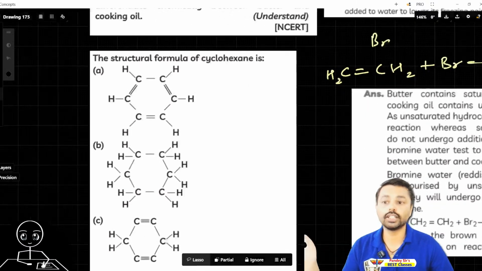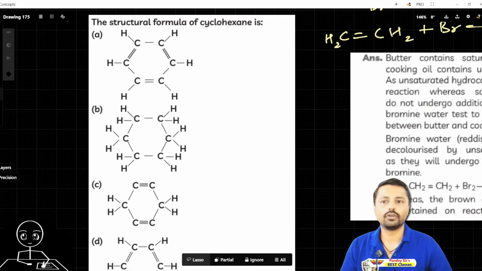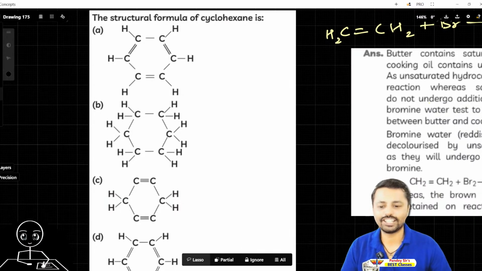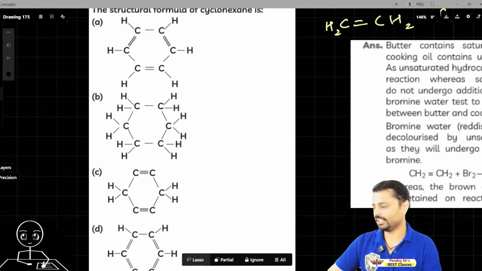Now let's move to the next question. The structural formula of cyclohexane. Isn't it this kind of question gives you a headache? Just try.